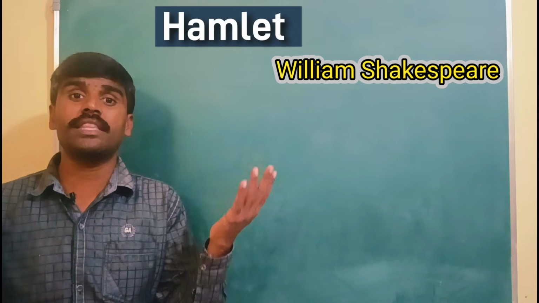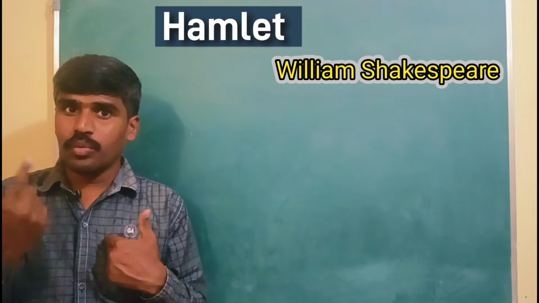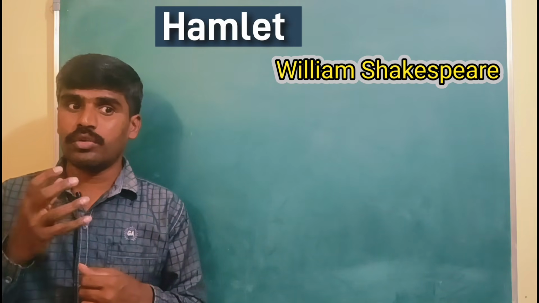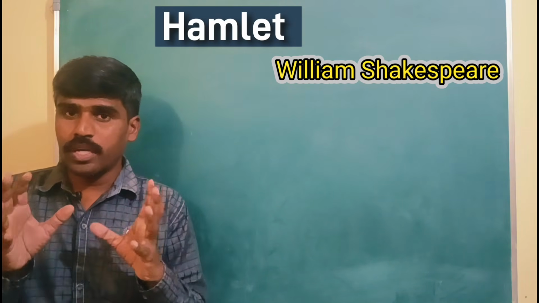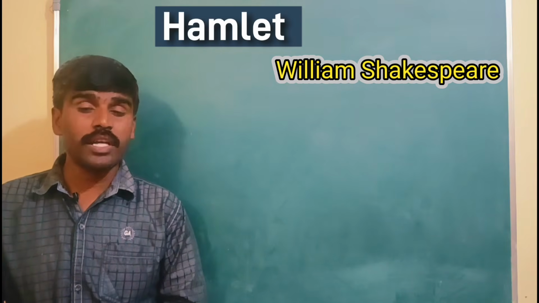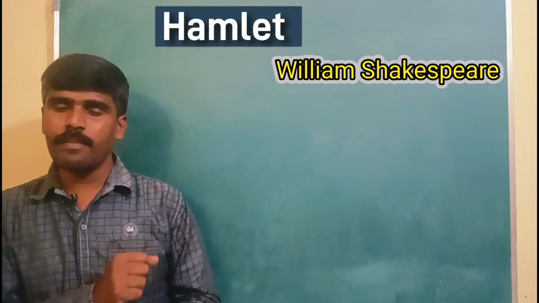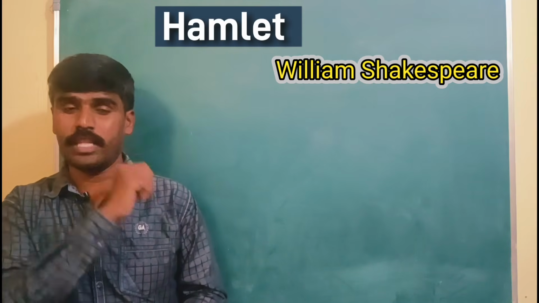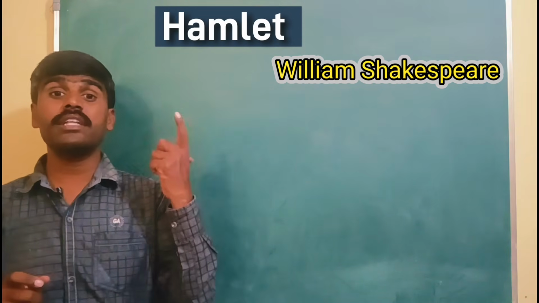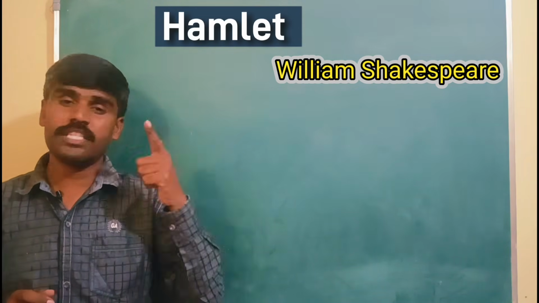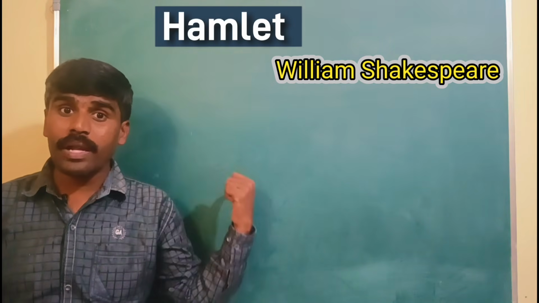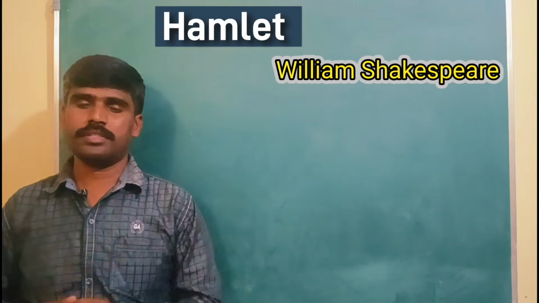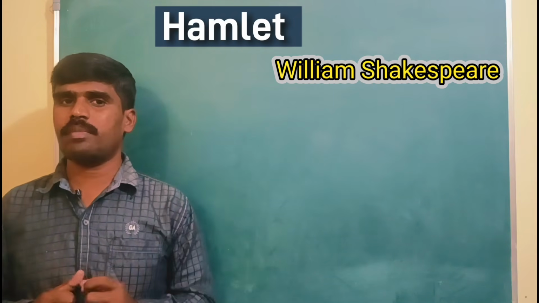He doesn't know anything. But Hamlet was having his own plans. He was observing everything. He wanted to get some proof. So he was doing all the observation. And finally, Prince Hamlet gets some proof about his father's death. He gets some evidence about his father's death. And that happens when he organizes a drama in Denmark.